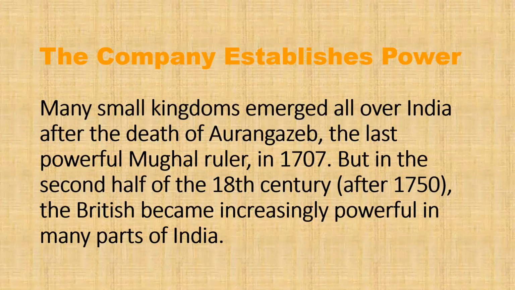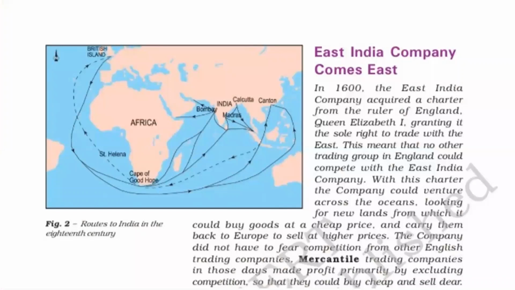So that century was in a turmoil when these traders started coming to our country. As you can see in the map, here is our country India, and the people from Britain came here by stopping at the Cape of Good Hope, that is South Africa, coming to Madras, coming to Bombay.